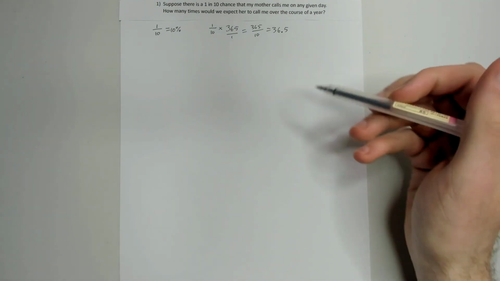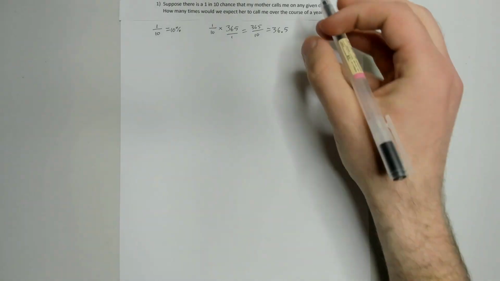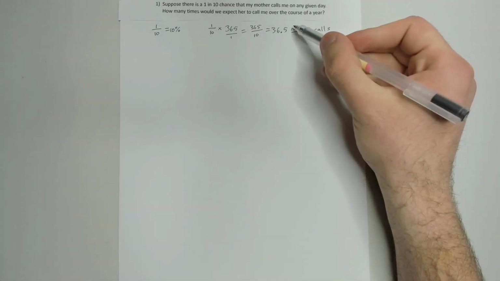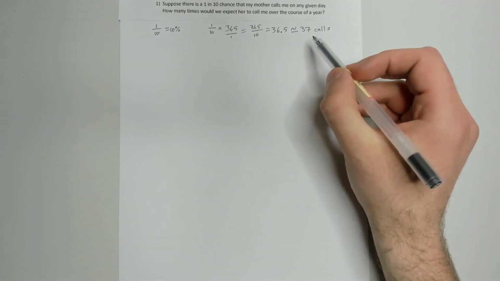So, of course, she can't phone me half of the time, so we're going to have to choose to round this, either up or down. It's usually standard to round up, so let's be generous, and we will round up to 37 phone calls that I get over the course of a year from my mother. And by the way, this little symbol I use here just means it's approximately equal to, because obviously 36.5 isn't exactly 37, but we're rounding it up to 37. So you may see me use this symbol every now and again. But yeah, that was question 1, just applying a probability, just how we applied proportions to groups of different sizes.